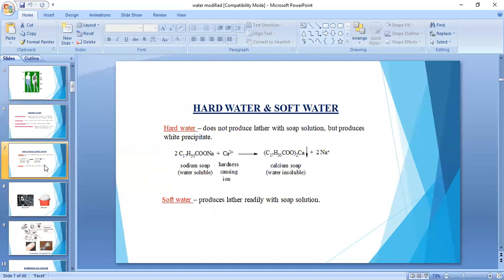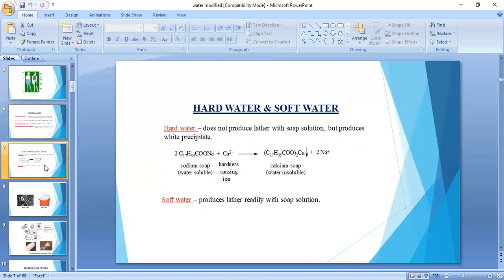So hardness in water is the character present in water which prevents the lathering of soap. Okay, so why? What is the reason here? Why doesn't it give a lather? Because of the presence of calcium and magnesium and other heavy metal salts dissolved in it.